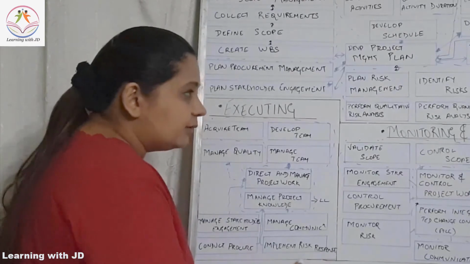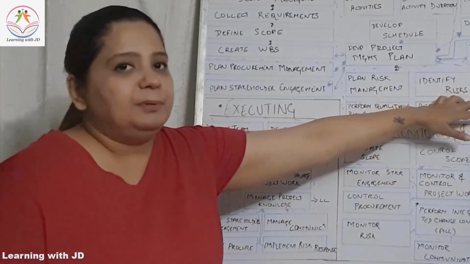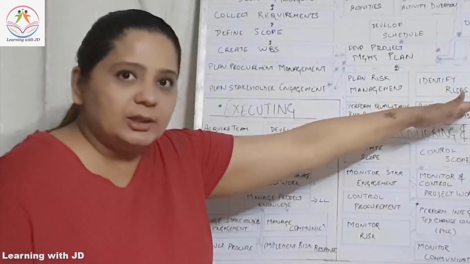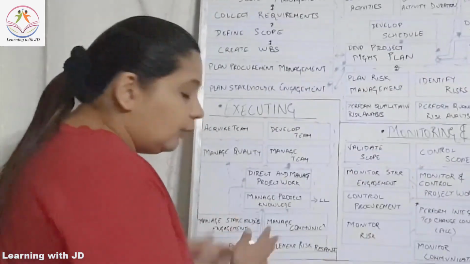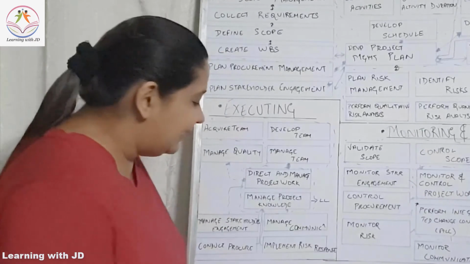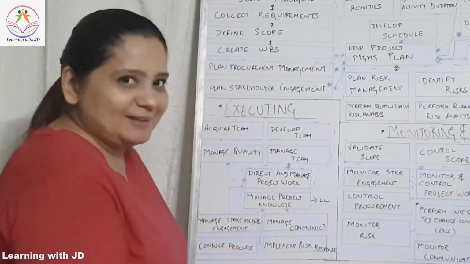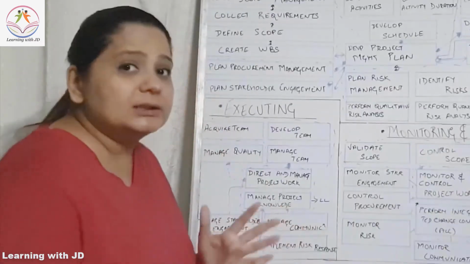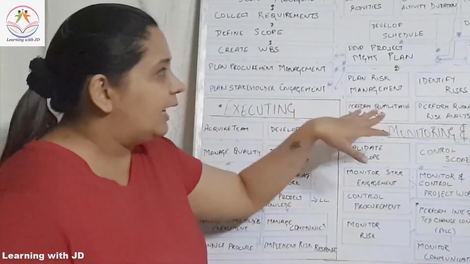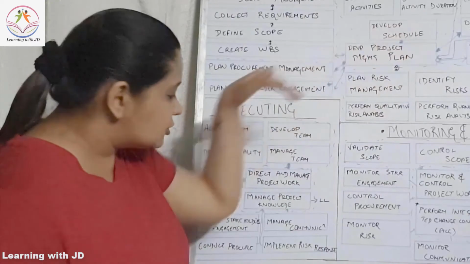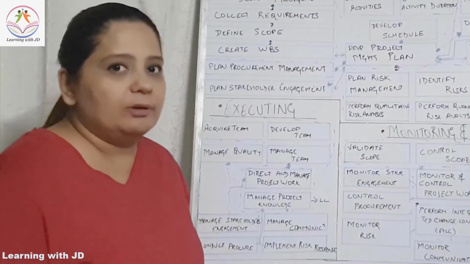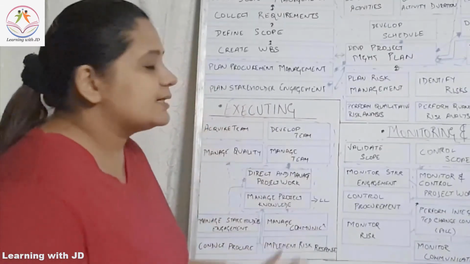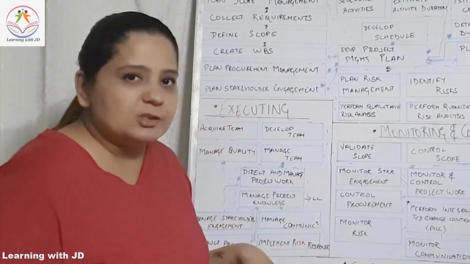Then you have to implement the risk responses. At the time of planning, there were certain risks that you had planned for. You had mentioned in the plan risk response. Now you have to ensure that whatever was planned, you are now going to implement it. Then you have to conduct your procurement. All the third-party relationships that you planned at the planning stage, here is the time when you are actually going to conduct those procurements. So that is something from the execution perspective.